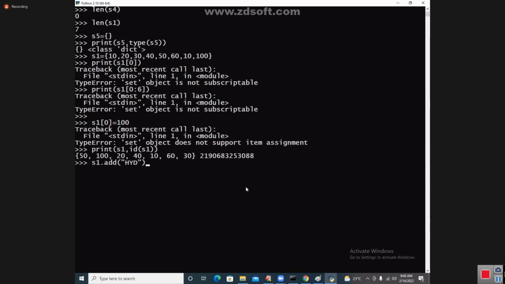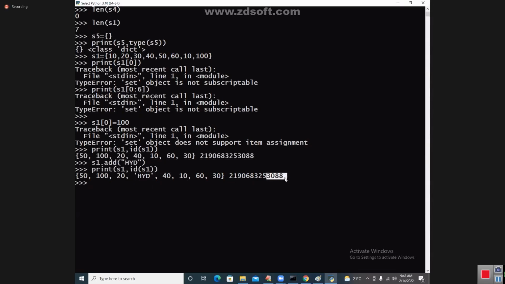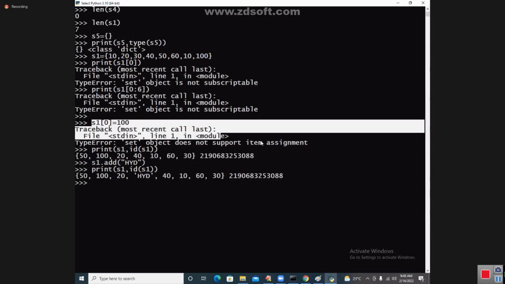My dear students, this is a very important point. HYD is added to the set, but at which address? The same address. What is your opinion here, all of you? HYD is added at any one of the places at the same address. Adding is possible, but modification is not possible.